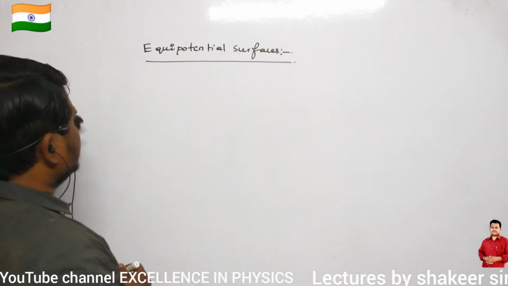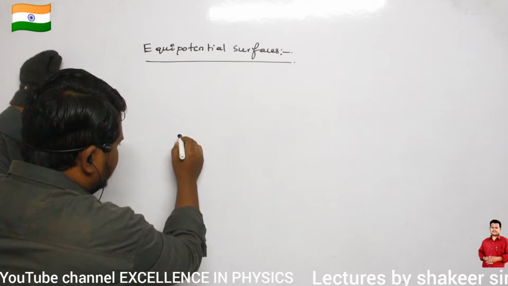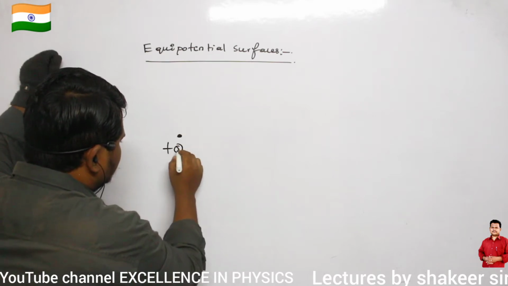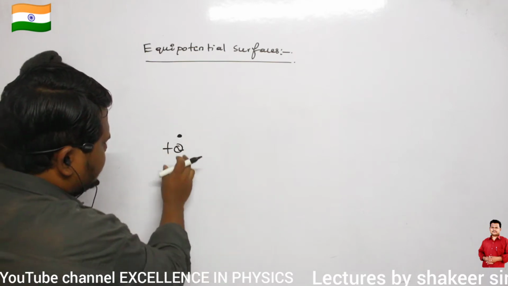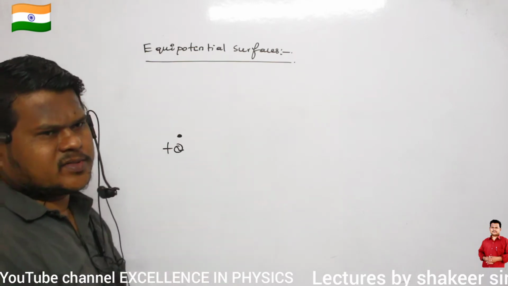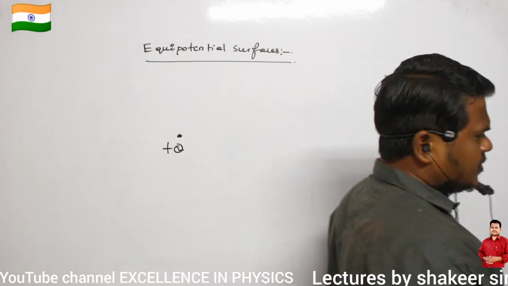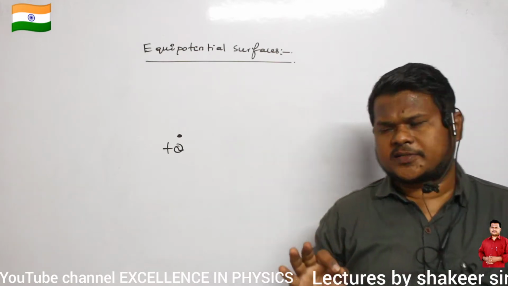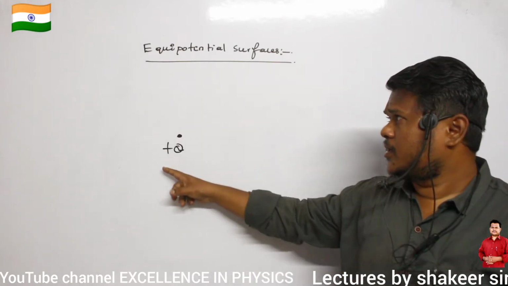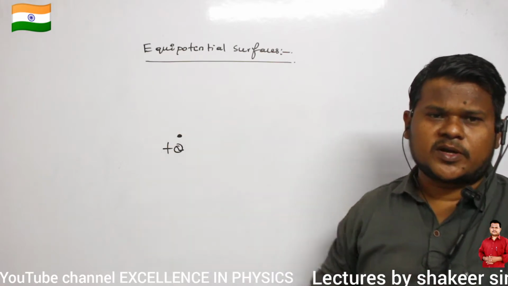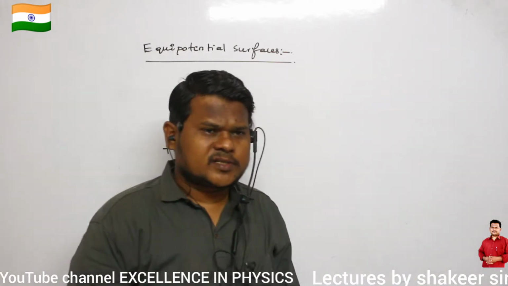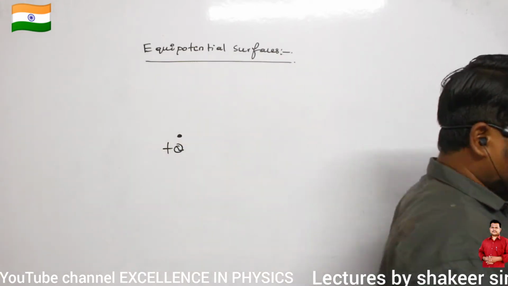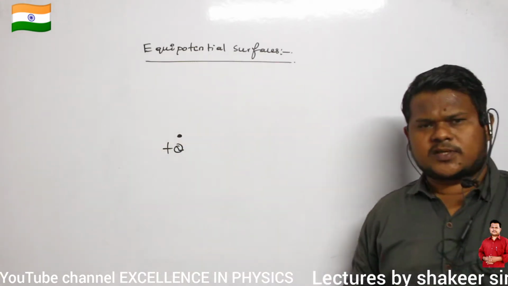Clear? So for example, if I take a point charge plus q, can you say how we can draw an equipotential surface for this point charge? Equipotential surface means the potential everywhere should be equal. So how can I draw it?